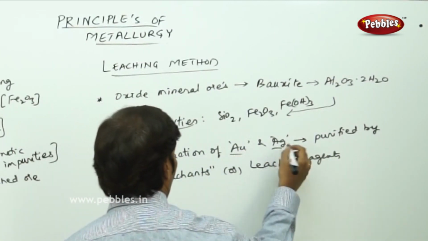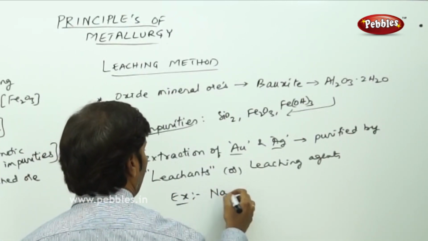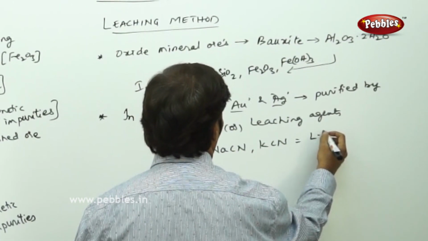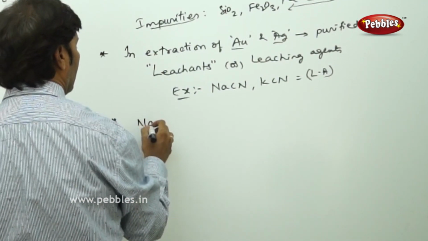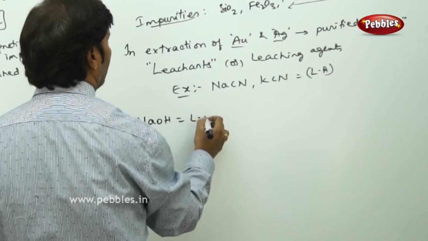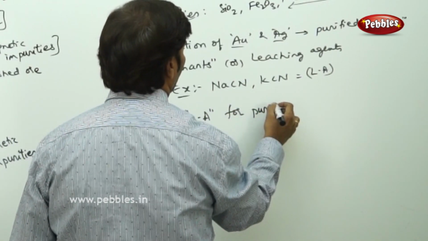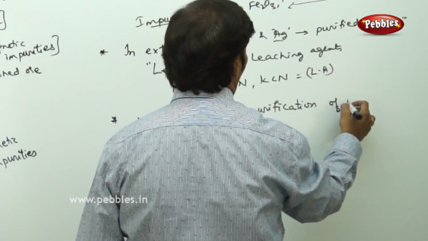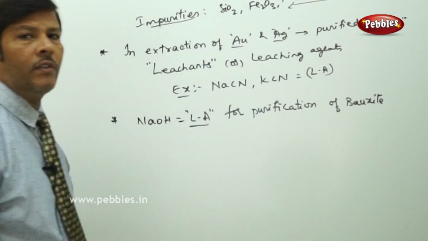In particular in the case of gold and silver, we can add leaching agents like sodium cyanide and potassium cyanide, which are the best leaching agents. Similarly NaOH is a leaching agent for the purification of bauxite.